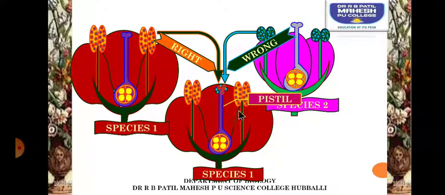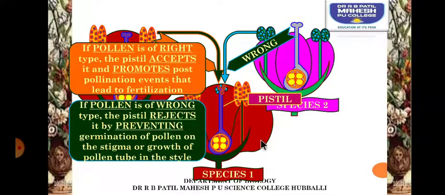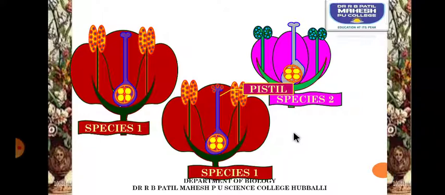So the pistil is going to accept the right type of pollen grain and will allow it to develop into a pollen tube, and the wrong type of pollen grain will be rejected by preventing its germination onto the stigma or growth of the pollen tube into the style. All these events which are taking place are collectively called pollen pistil interaction.